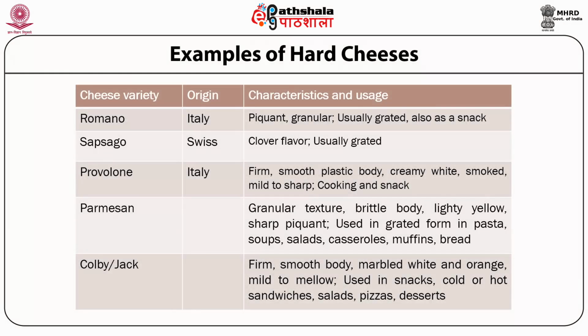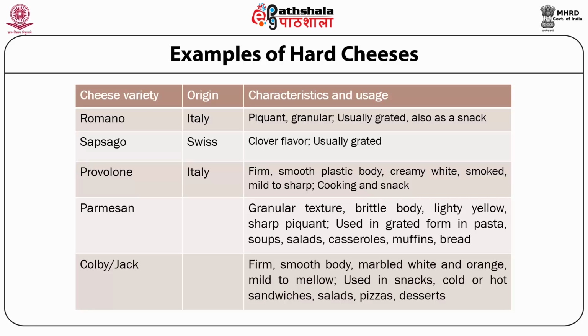This slide throws an example of hard cheese varieties. The hard cheese varieties shown in this particular slide include Romano, Sapsago, Provolone, Parmesan, and Colby or Jack cheeses. The origin of Romano and Provolone both are in Italy, whereas the origin of Sapsago is in Switzerland. That's a Swiss origin. Looking at the characteristics of each cheese, let us dwell on Romano.